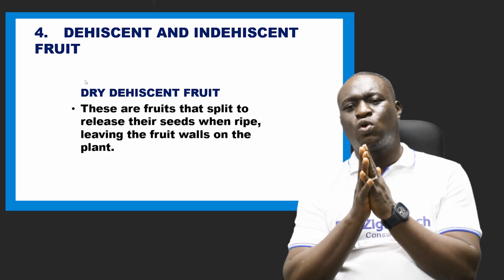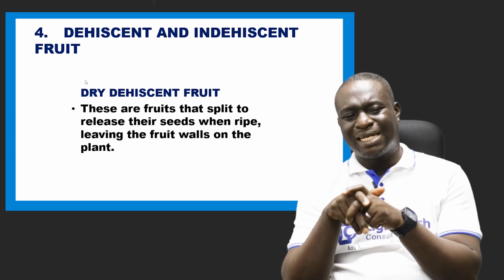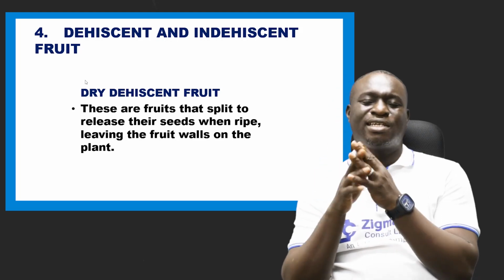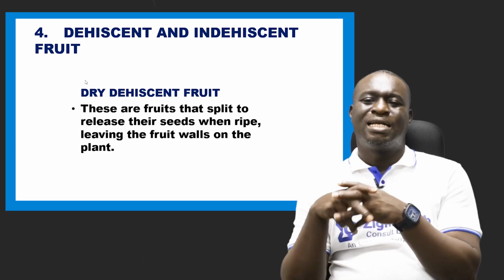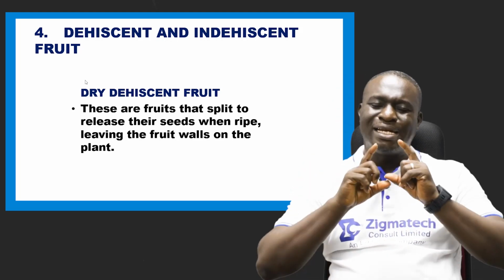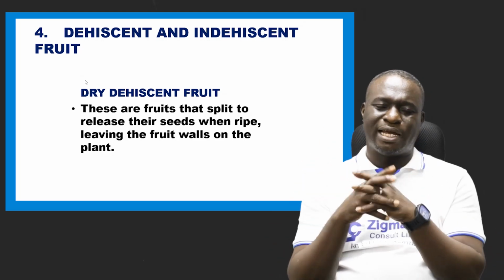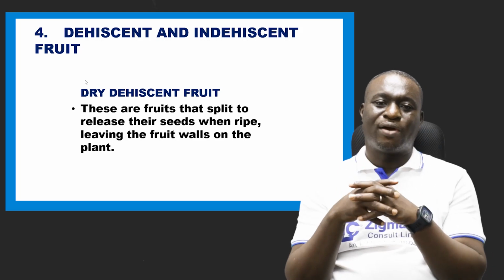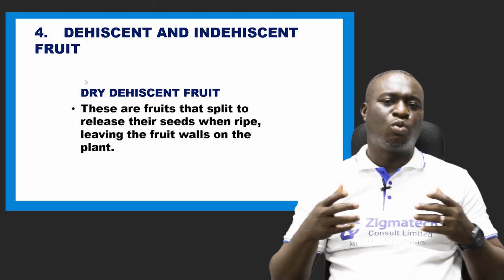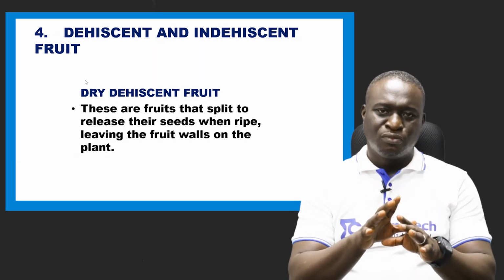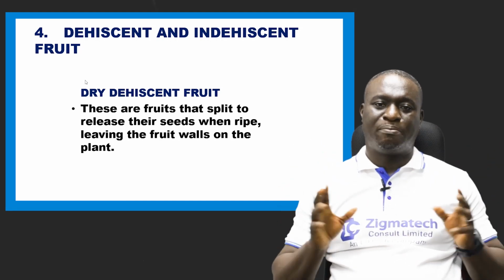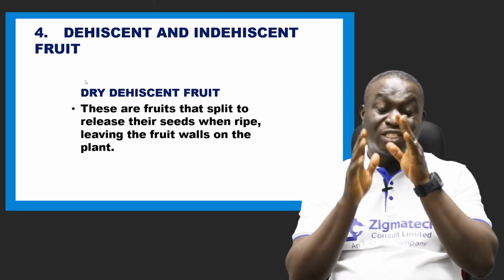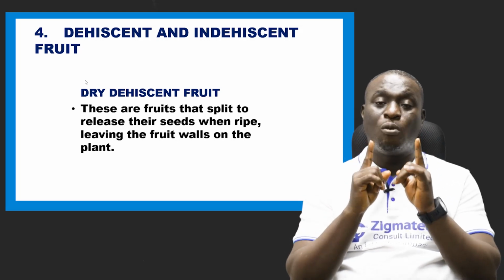Now let's take a look at the dry dehiscent fruit. Now, what are dehiscent fruits? Dehiscent fruits are actually fruits that split to release their seeds when they are ripe, leaving their fruit wall, which is the pericarp, on the plant. So the pericarp still remains on the plant. They just split open and then the seeds are released when they are ripe or mature.